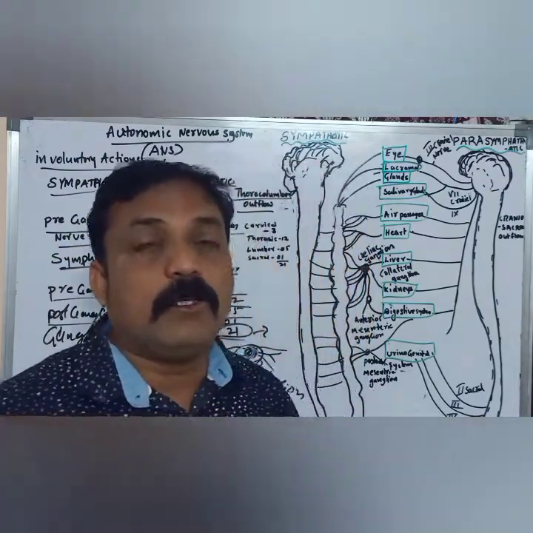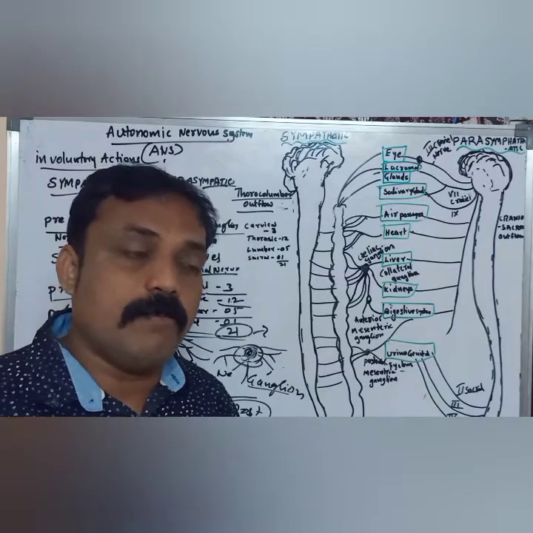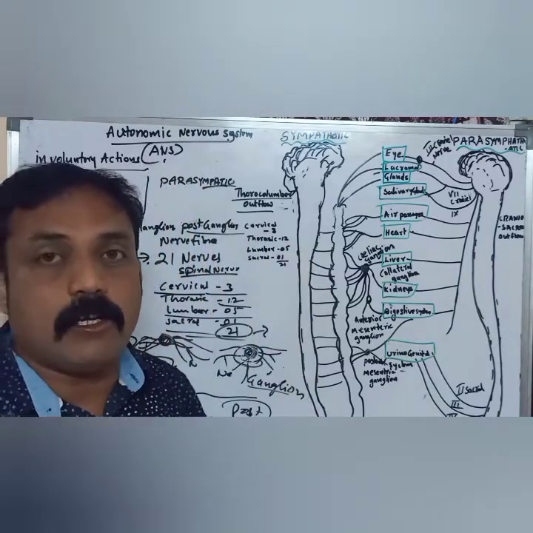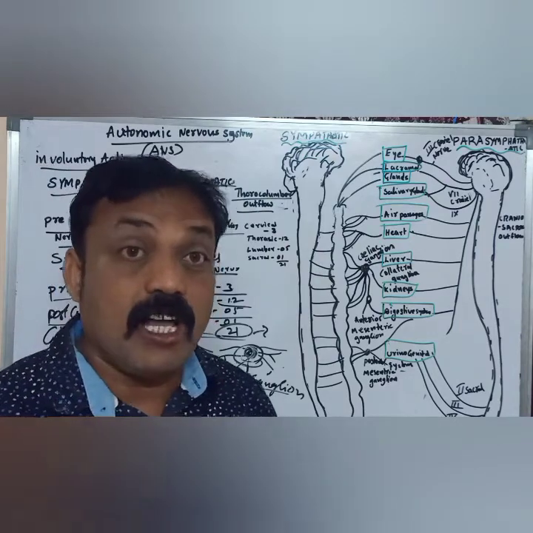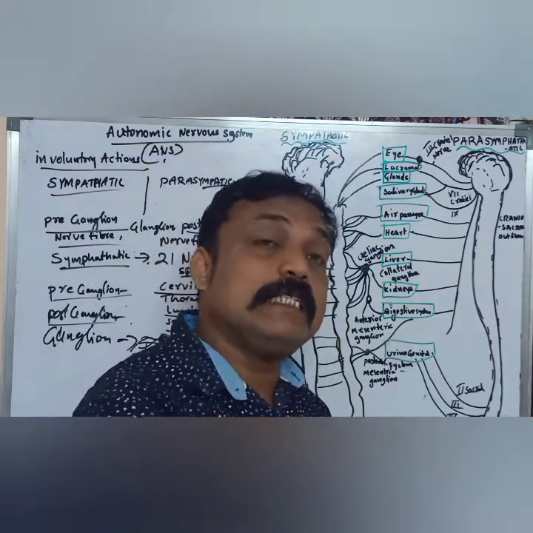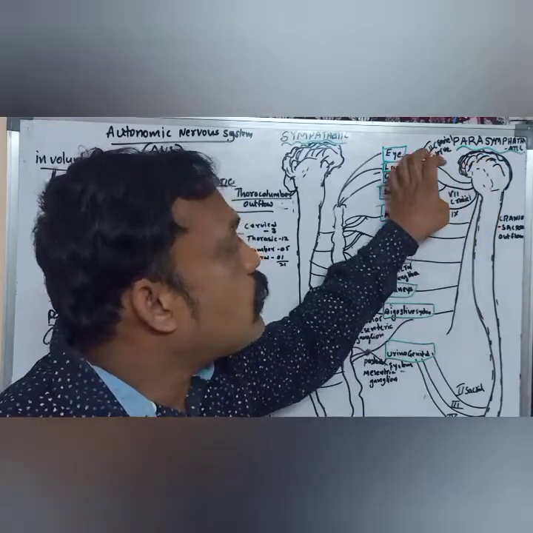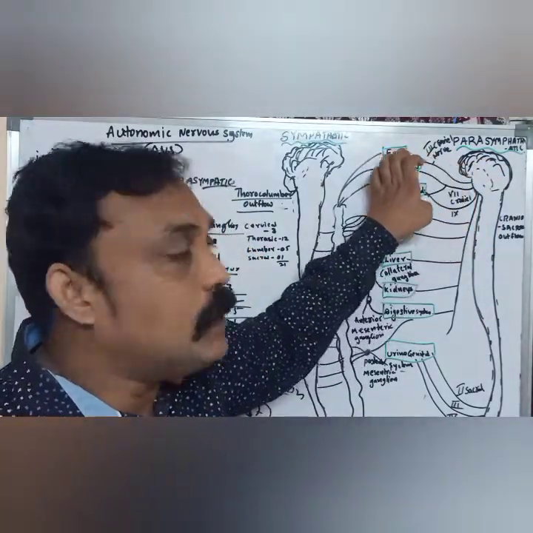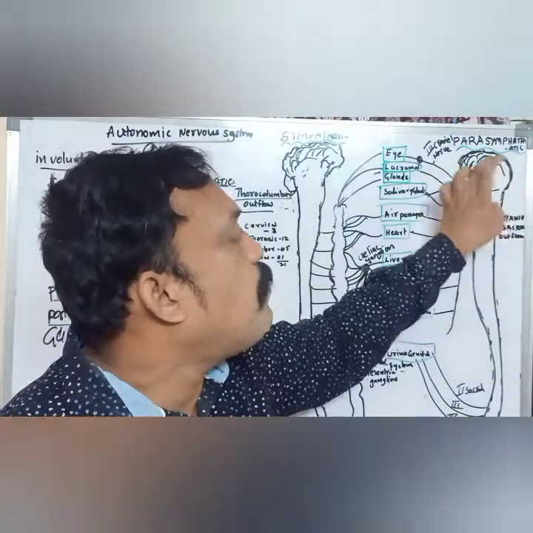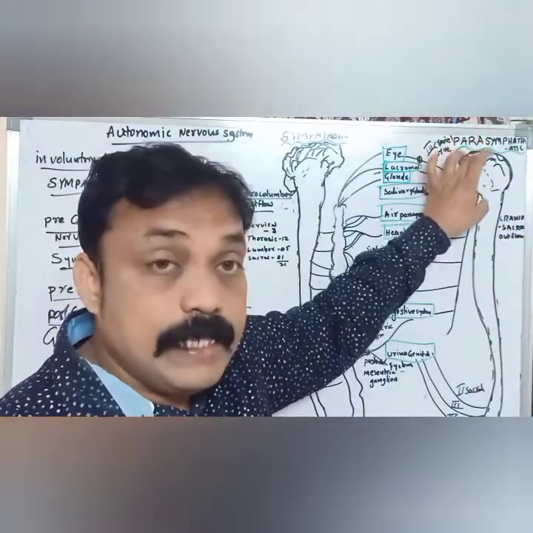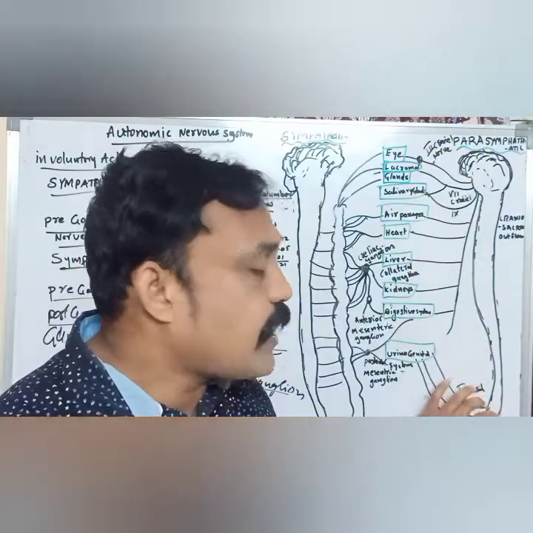But the sympathetic nervous system is made up of nerves that originate totally from the spinal cord, in different regions. But in the parasympathetic nervous system, the preganglionic nerves originate from the brain, the cranial region, and the sacral region.